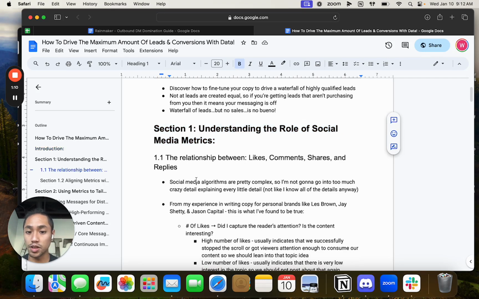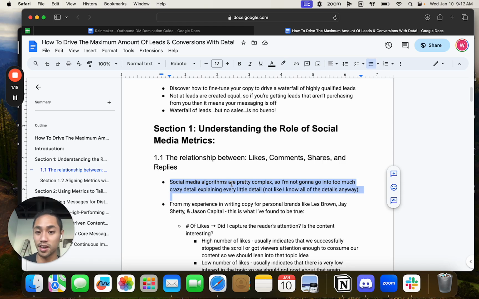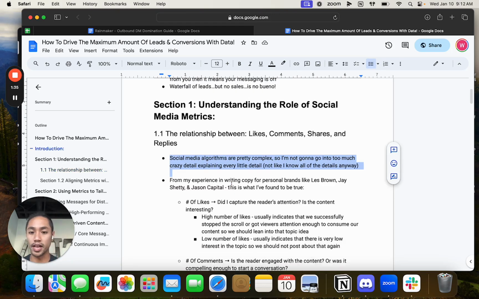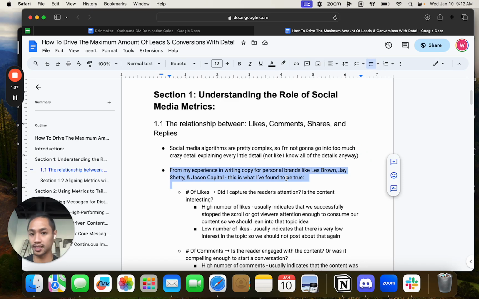Obviously, social media algorithms are pretty complex. I'm not going to go into every detail, because I don't know all the details anyway, if I'm being 100% honest. What I've learned is just based on experience. We posted, we looked at the data, it performed better, we made sales. It didn't perform well, we didn't make sales. I did this for a very, very long time, and that's what I still do today for my Done For You clients. My experience writing copy for personal brands like Les Brown, Jay Shetty, Jason Capital, this is what I've really found to be true.